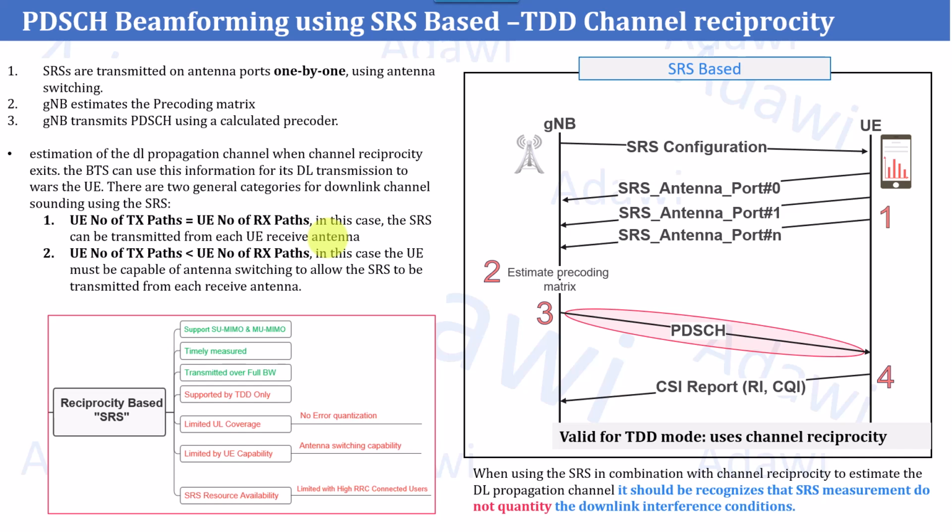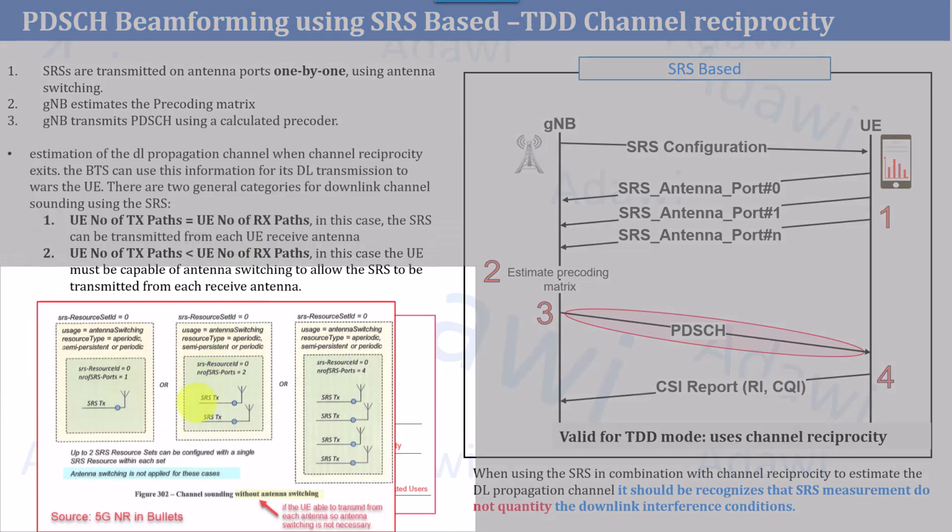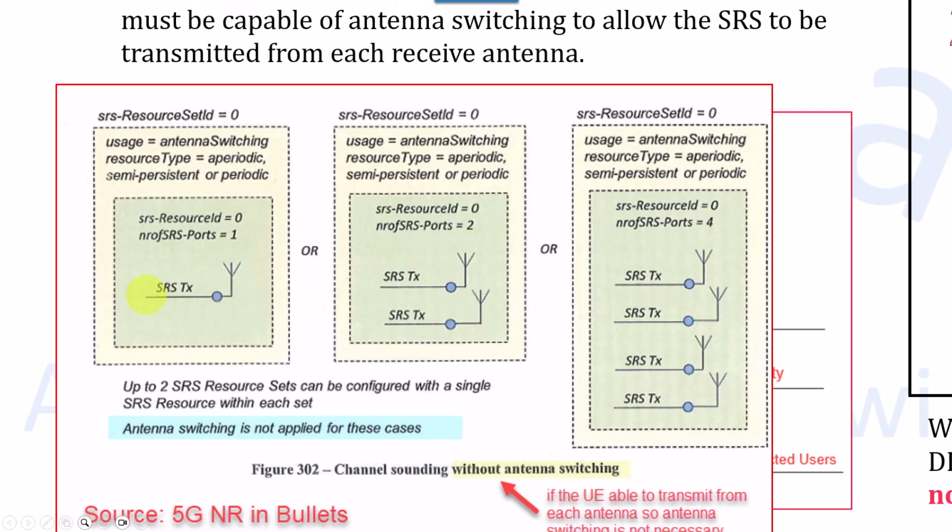For example, if you look at this figure in the bottom right, let me zoom in here. Assume you have only one transmission, which is the SRS transmission, and one receiver. So the SRS will be transmitted directly using the one SRS, because you have one transmission and one receiver. So you don't require the so-called antenna switching. I'll explain antenna switching shortly.